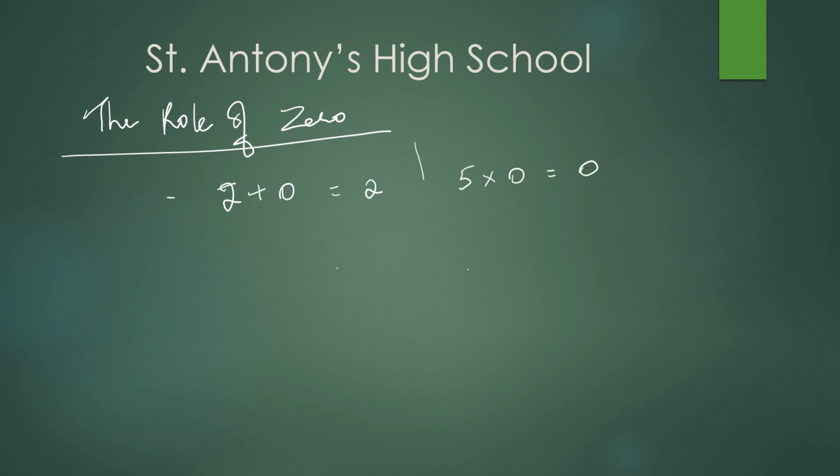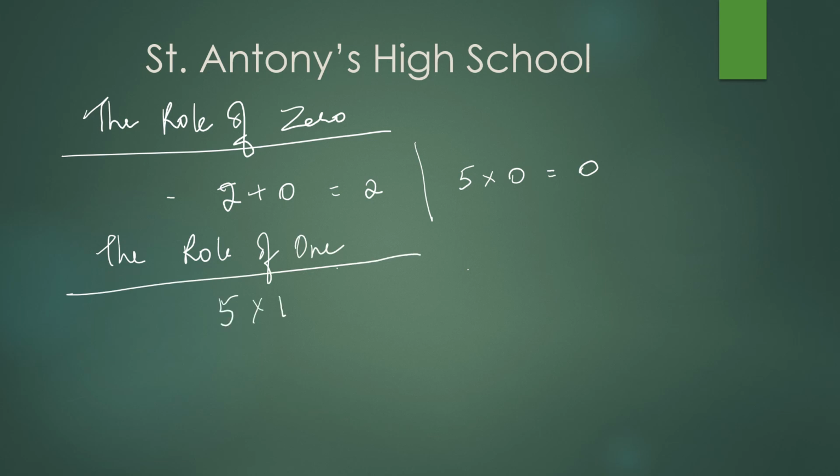See the difference. That is why the role of 0 is very important. Next, the role of 1. 5 into 1 is 5. 1 into 5 is 5 only.